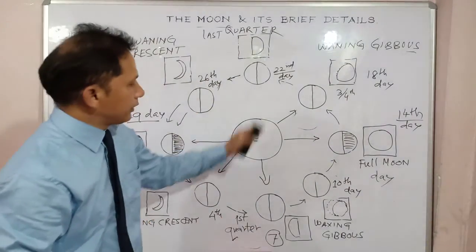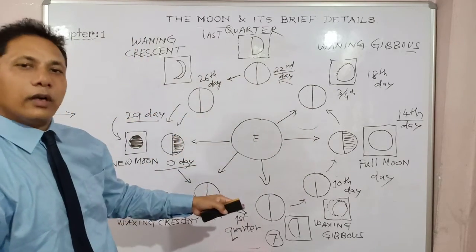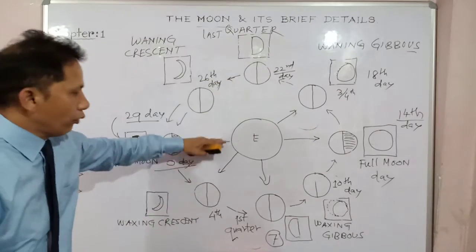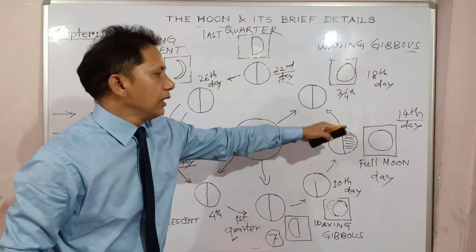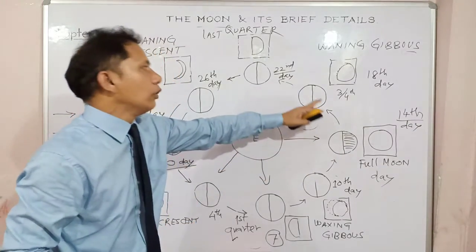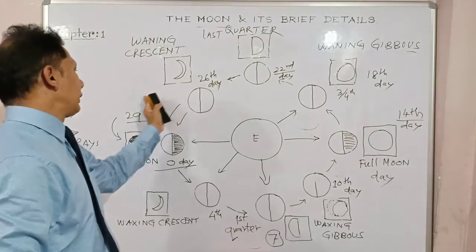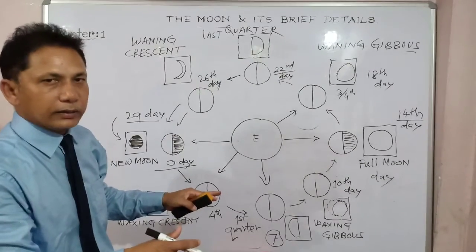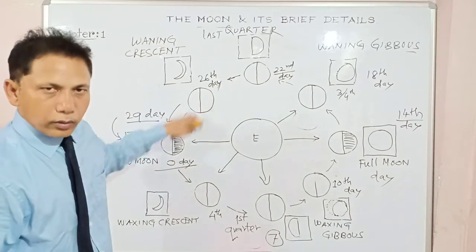And during its journey, we see different portions of the moon, brighter and visible to us, and the whole phenomenon is divided into two phases: the waxing phase, from dark new moon slowly gaining brightness up to full moon, completely bright, totally visible. Then again it starts losing its brightness percentage-wise, and it comes back to the new moon, that is no moon at all as seen from the earth, on the 29th day, and the journey completes.